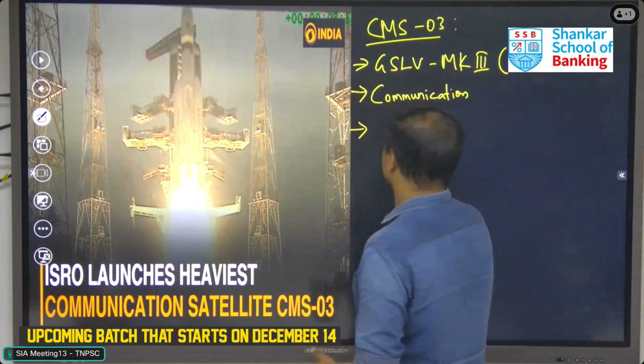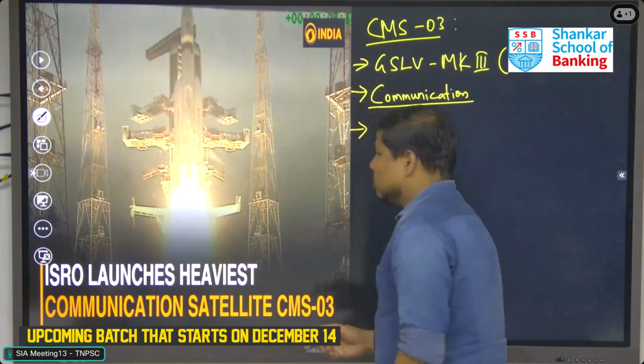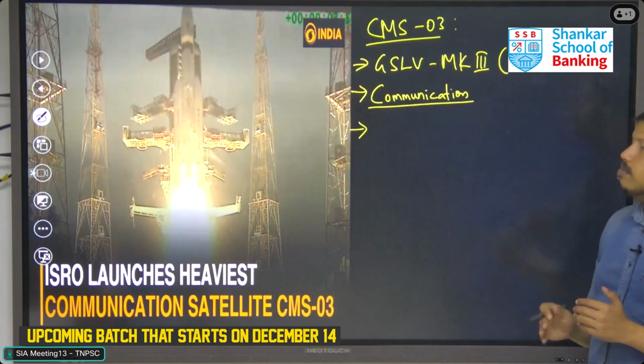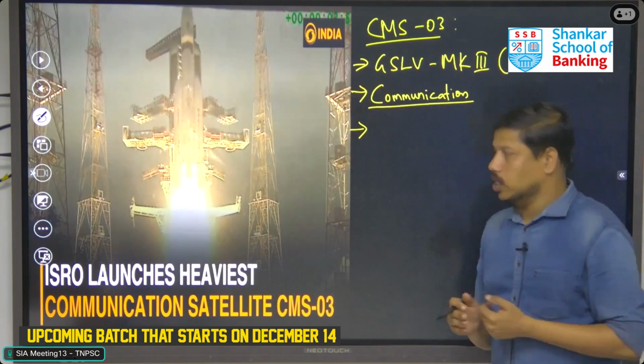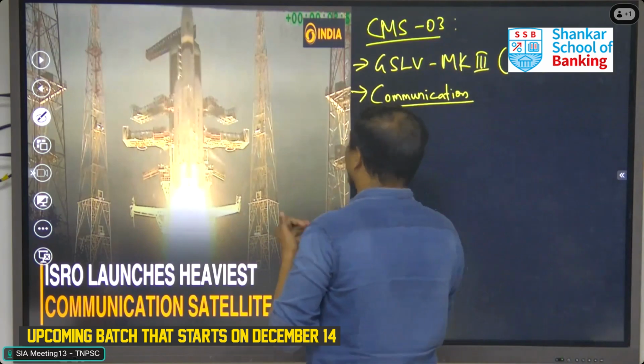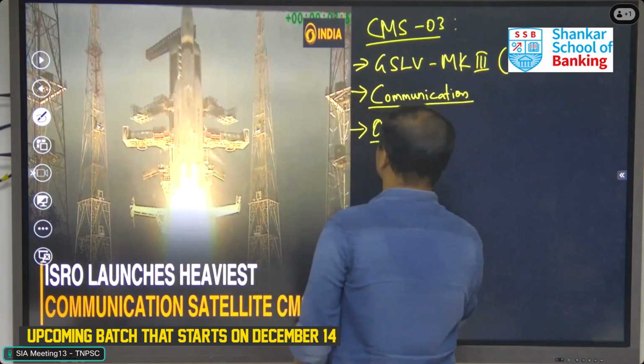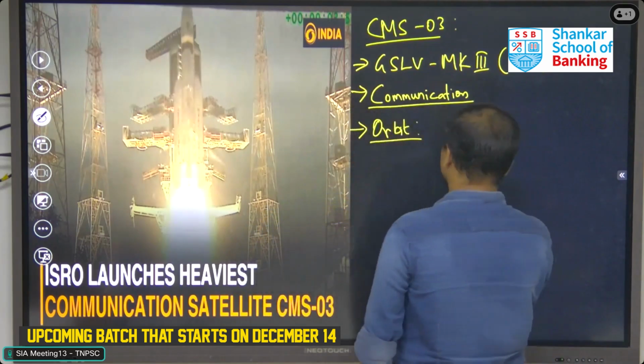So the main purpose is making the communication safe. We have launched these satellites, particularly focusing on naval communications. And the third thing is which orbit it has been placed in.